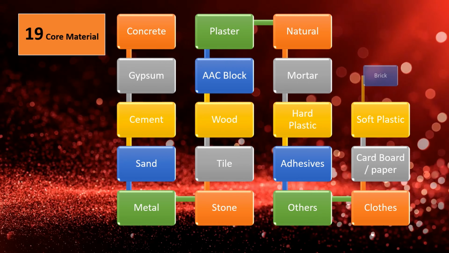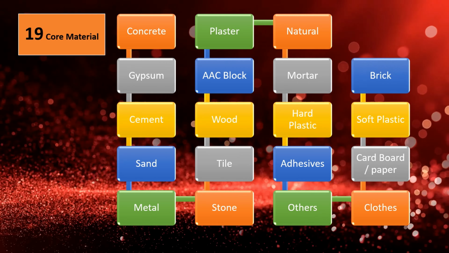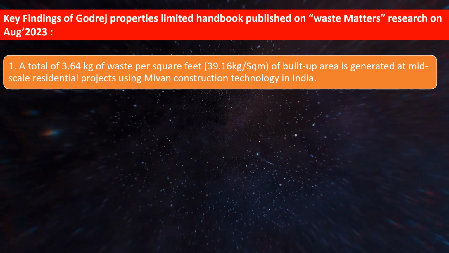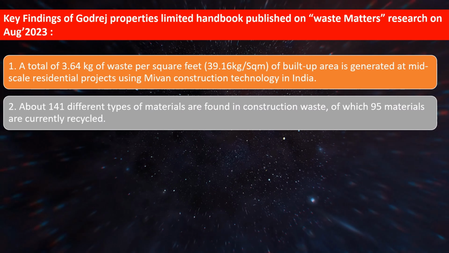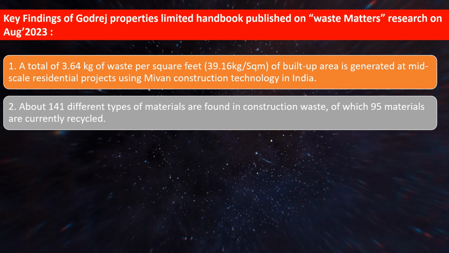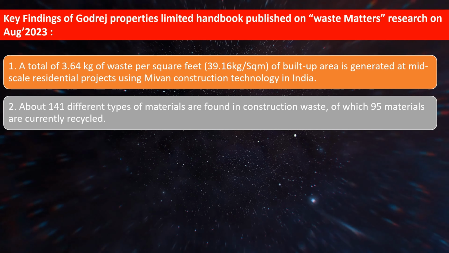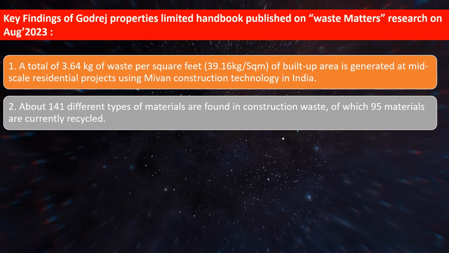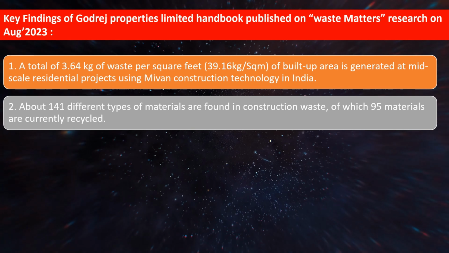cardboards, soft plastic, bricks. Key findings of the Godrej Properties Limited handbook, published by Waste Matters Research in August 2023: a total of 3.64 kg of waste per square foot of built-up area is generated at a mid-scale residential project using MIVAN construction technology in India. About 141 different types of materials are found in construction waste, of which 95 materials are currently recycled, and 19 are the core materials.